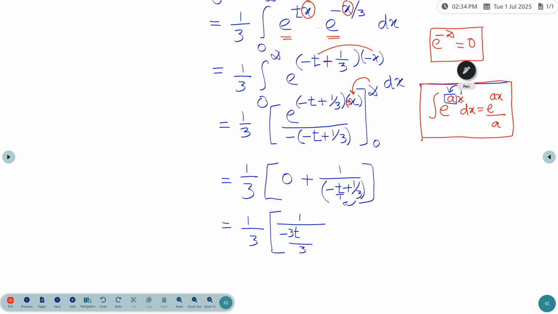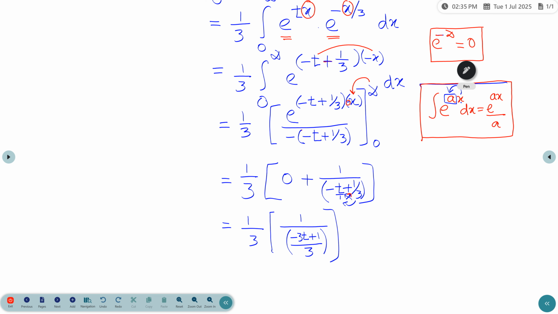If we multiply this, we get minus 3t plus 1. 1 into 1 is 1. So 1 by the denominator term 3 minus 3t plus 1.